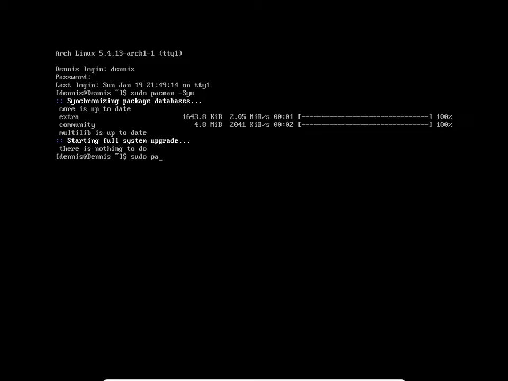Sudo pacman -S. We're going to get the budgie-desktop.